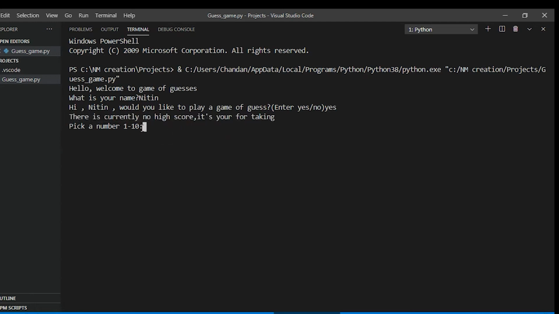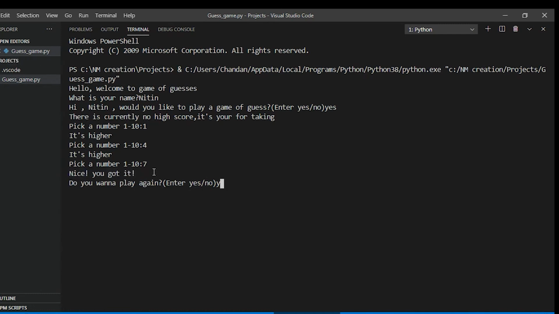Let's pick a number, 1. So my input was wrong, it's giving me a hint. Now let's try 4 according to the hint. It's higher than 4, then let's try 7. Nice, you got it. Do you want to play again? It's asking me. Yes, I got it right. And yes, it's a success message.